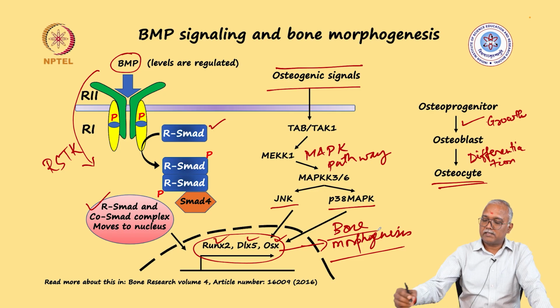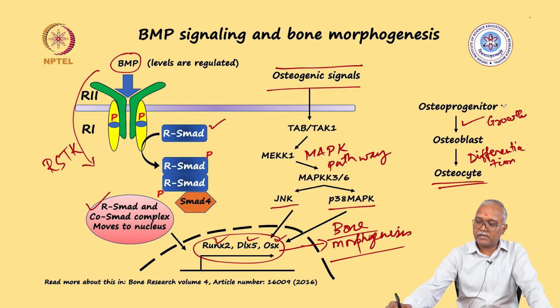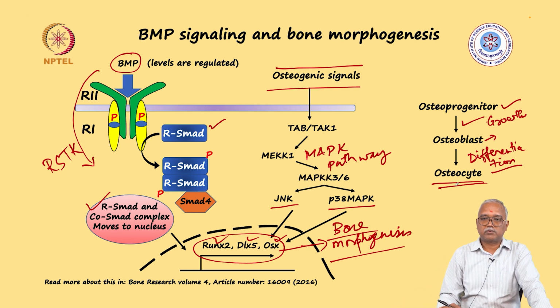So basically, the progenitor cell is converted into the osteoblast which will be depositing the matrix, and then finally this will differentiate. Once the matrix is deposited and hardened, the differentiation of osteoblasts into osteocytes will happen, which will make the final bone.